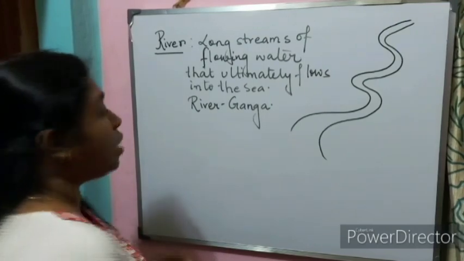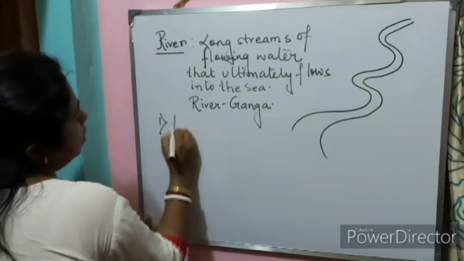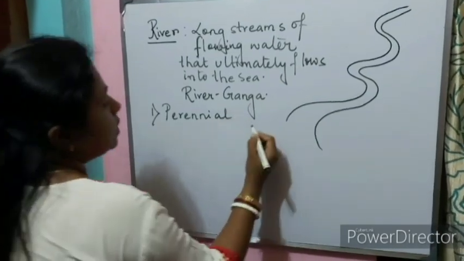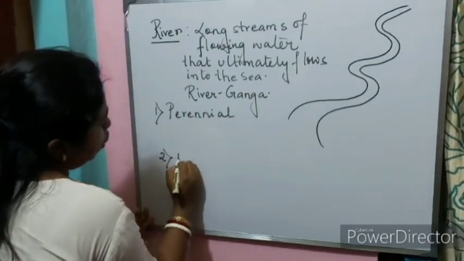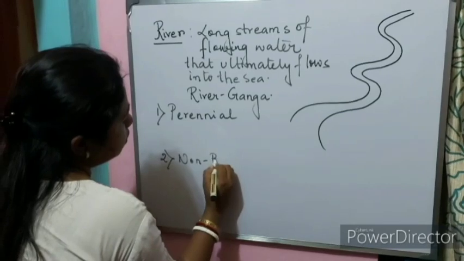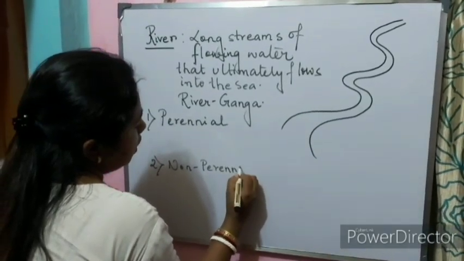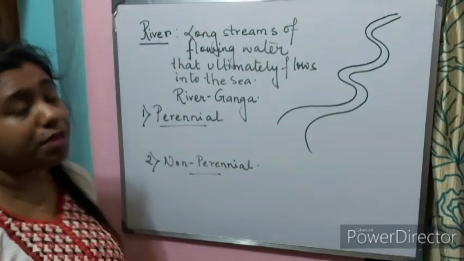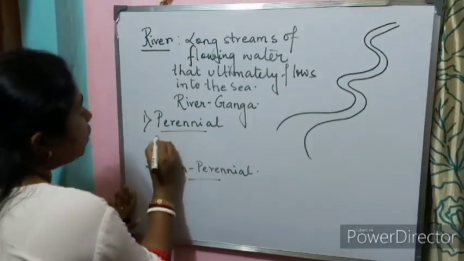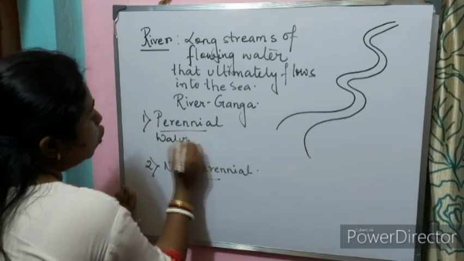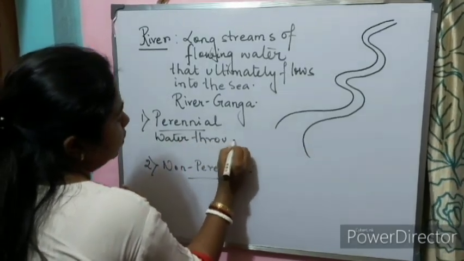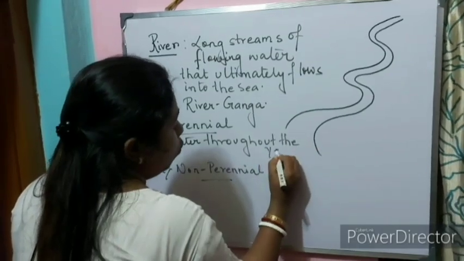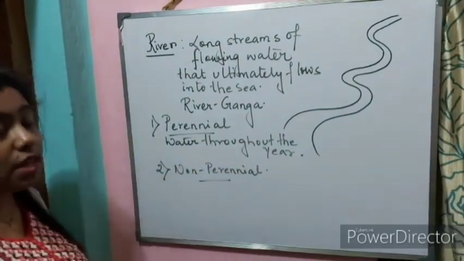Now, the rivers are of two types: perennial rivers and non-perennial rivers. What are perennial rivers? Perennial rivers are the rivers which have water throughout the year. What are non-perennial rivers?